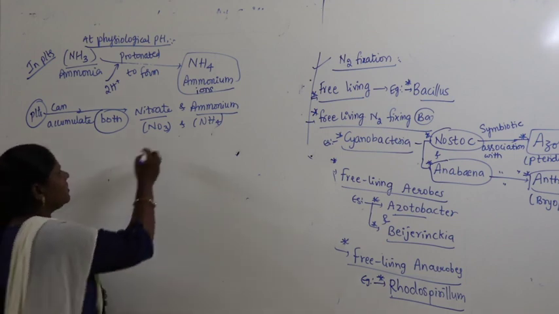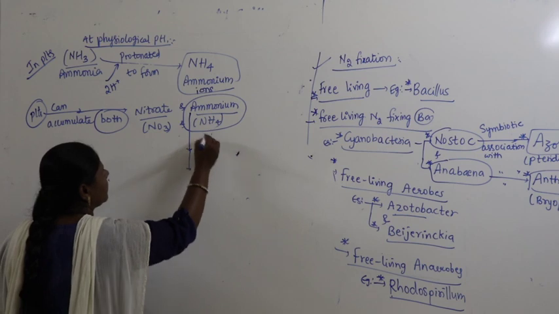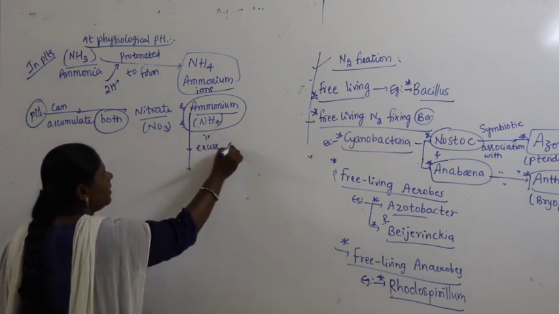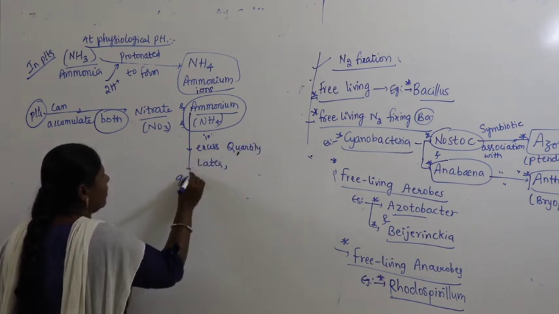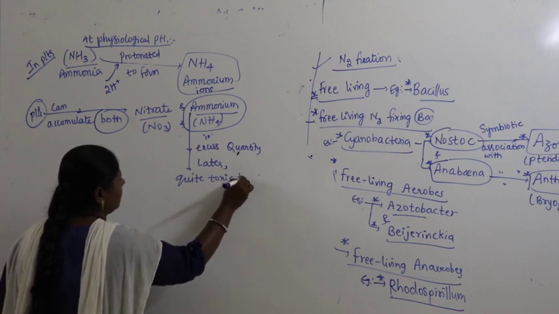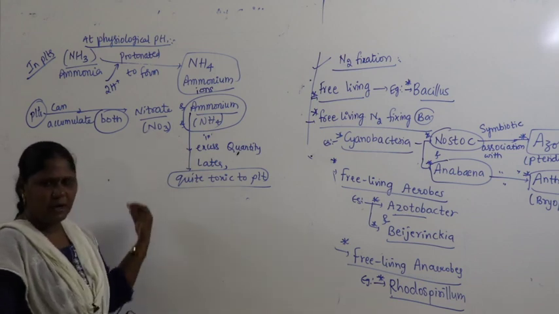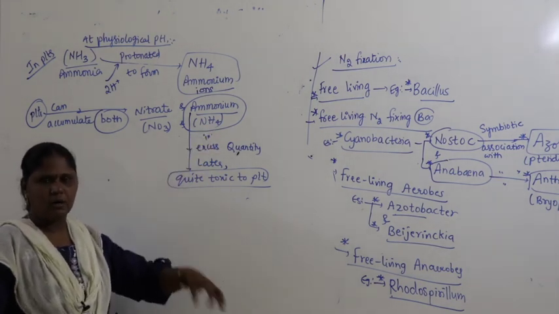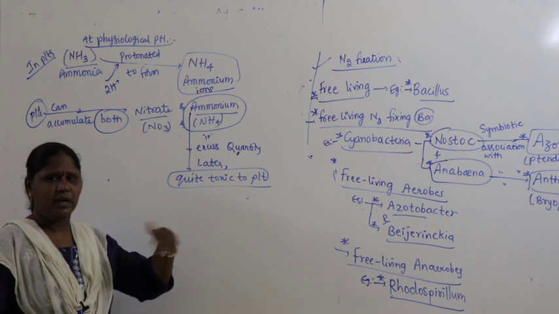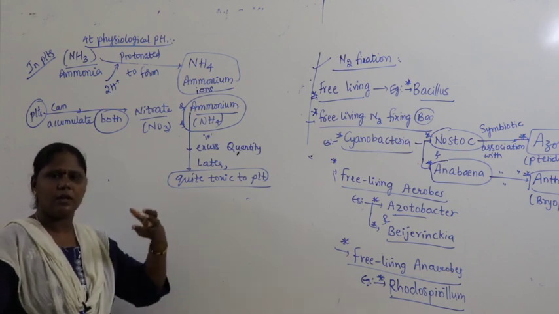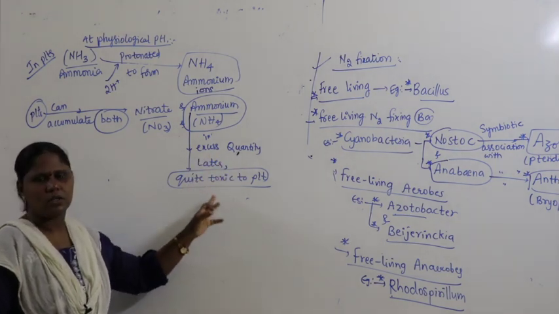As a result, what happens when ammonium gets accumulated in the plant? If ammonium gets accumulated in excess quantity, it becomes quite toxic to the plant.